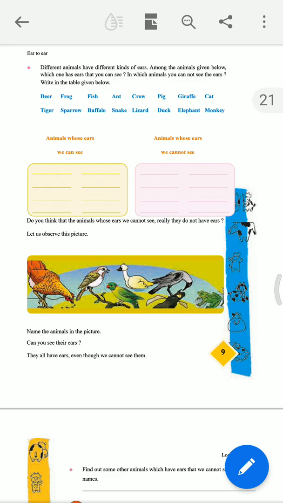Here there are two color tables given. One is the pink table, where you have to note down animals whose ears you cannot see, and the yellow table for animals whose ears you can see. I am going to give you the answer in PDF form also. If you note down your observation, you can write it as a homework task at home. At the end of the lesson, I shall give you more details.